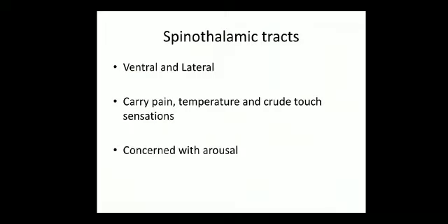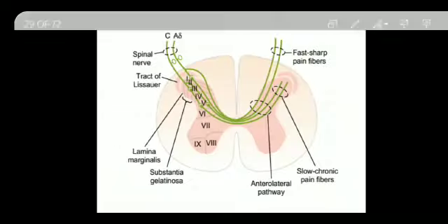This transmits sensory signals that do not require highly discrete localization of the signal source, like pain, temperature, and crude touch sensations. This is about the spinothalamic tract, which has two parts, anterior and lateral. It is concerned with arousal as well.